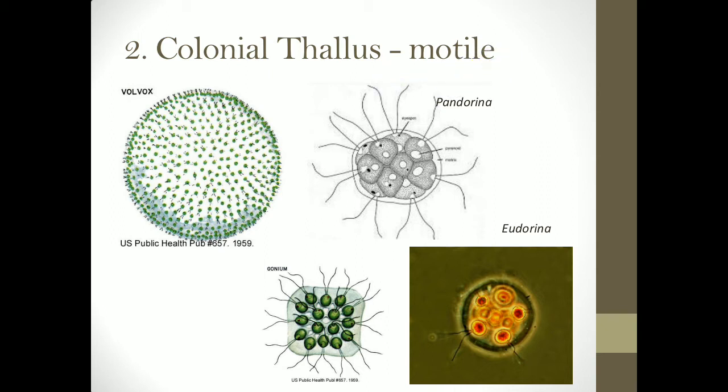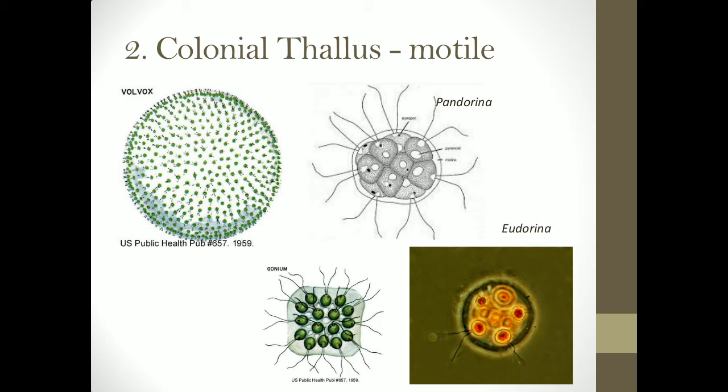If the cells in the colony show motility, then we call it a motile colonial thallus, which is basically a group of cells or a definite number of cells which are all showing motility. They are all held together in a mucilaginous sheath. The individual cells are independent of each other. They are carrying out their own functions. They have little or no dependence on one another in the colony, but they act together and bring about the movement of the entire colony. So even though the individual cells are different, they function together as one colony. That is why this type of thallus is called a colonial thallus.